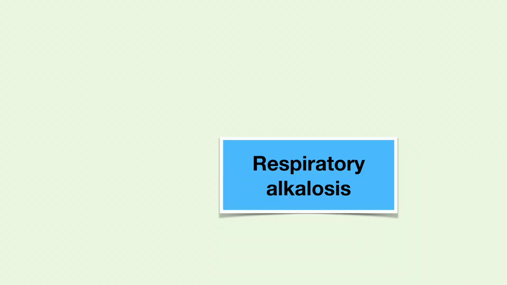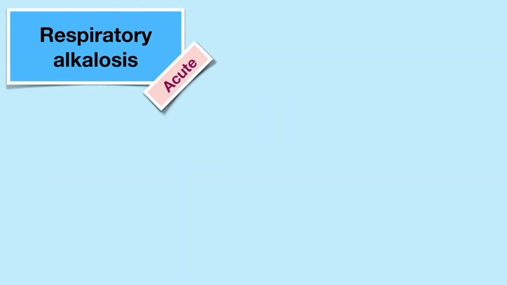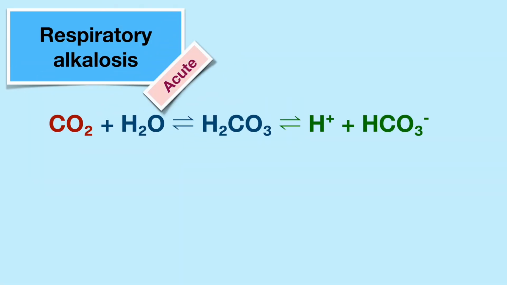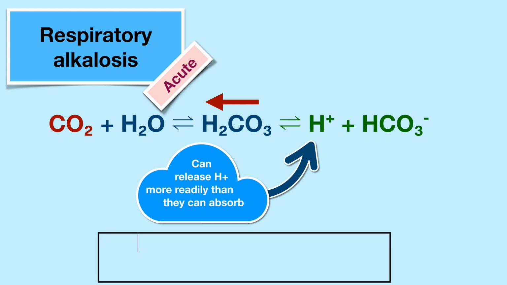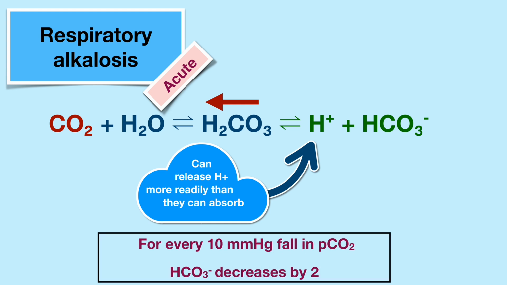Similarly, when we look at acute respiratory alkalosis, here the direction of the equilibrium is shifted to the left because CO2 is being washed away. This will result in a decrease in H+ ions and an increase in pH. To counter that, again we have the same chemical buffers. But they can release H+ ions more readily than they can absorb them. So for every 10 mm mercury fall in PCO2, the bicarb decreases by 2, which is twice the compensation that these buffers could provide during acute respiratory acidosis.